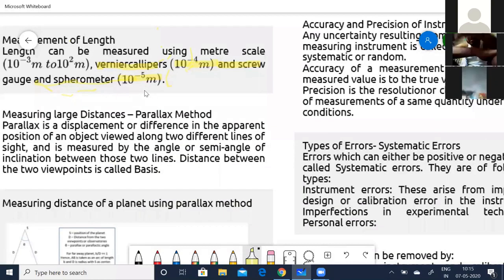Now, how do you calculate large distances? Here you use the term parallax. Parallax is a displacement or difference in the apparent position of an object viewed along 2 different lines of sight, and is measured by the angle or semi-angle of inclination between these 2 lines. The distance between the 2 viewpoints is called the basis. Now look into this figure.